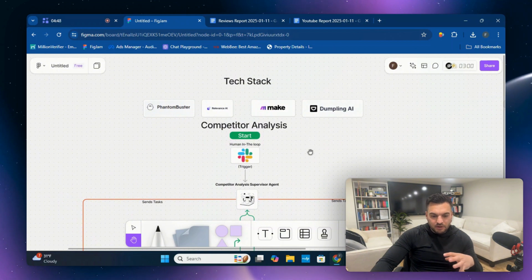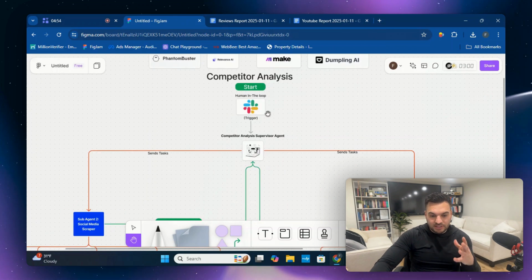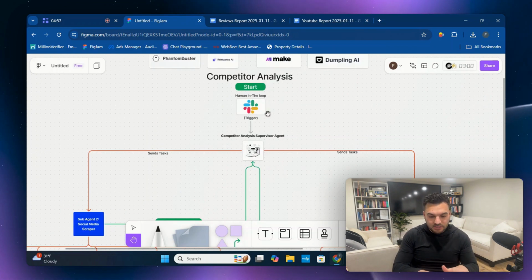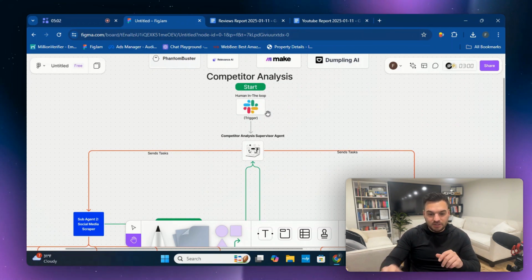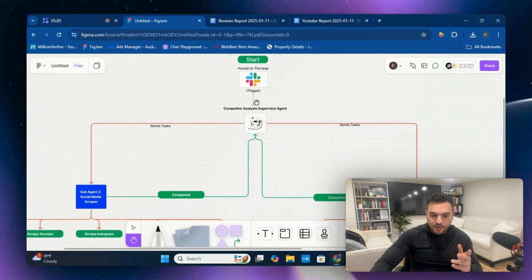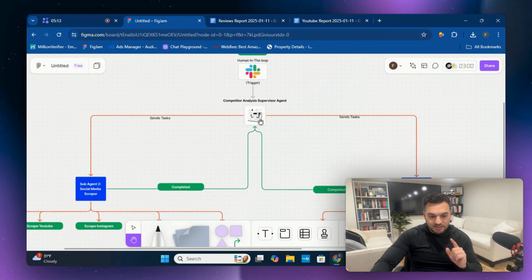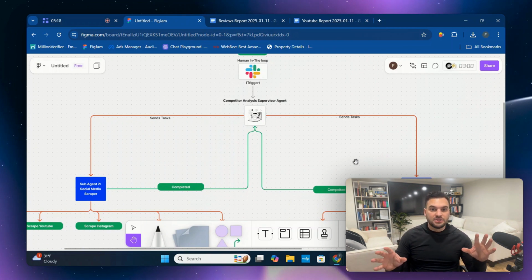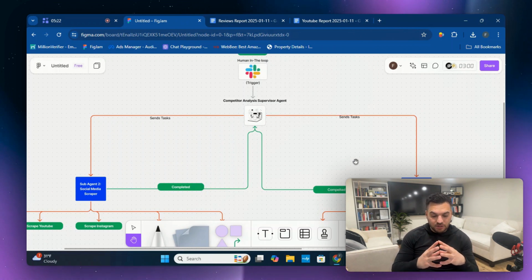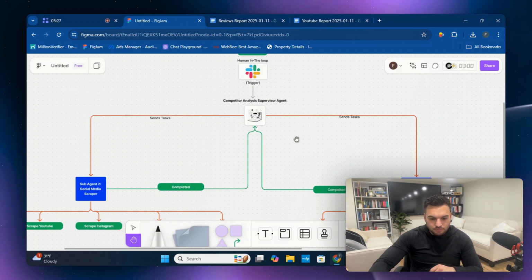So the way the competitor analysis agent team and the scraping agents work is you have Slack. I just showed you. You put in a prompt into Slack: Hey, do a full competitor analysis within the last 30 days of these two companies. So once that trigger is sent off to the competitor analysis supervisor agent, which is separate from the two agents that the supervisor agent controls, it then sends tasks to each of these agents. And it's good to keep these agents separate because if all the tasks are consolidated into one agent, your output isn't going to be as valuable or pristine, if you will. So they send these tasks.